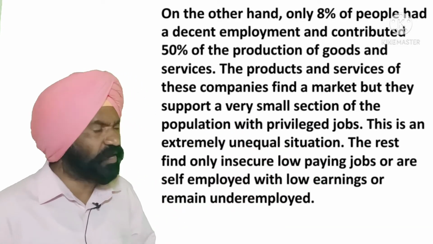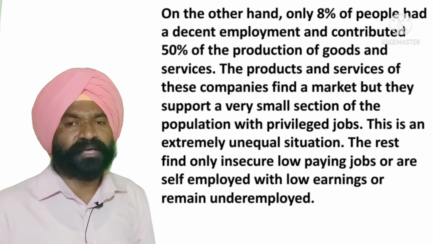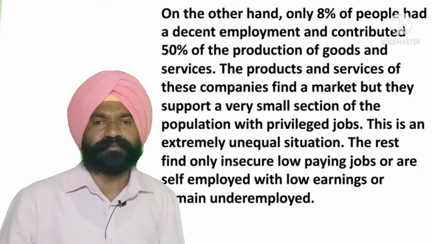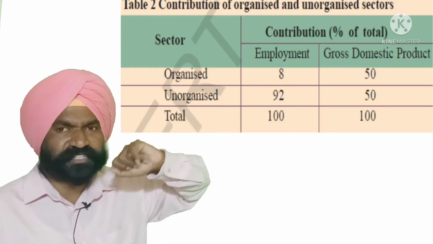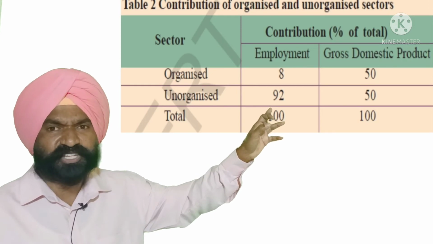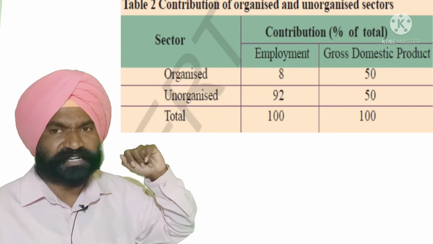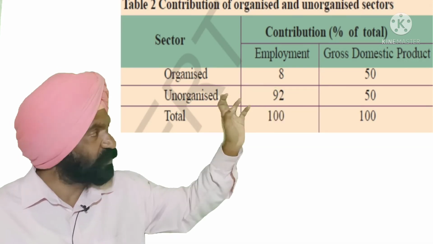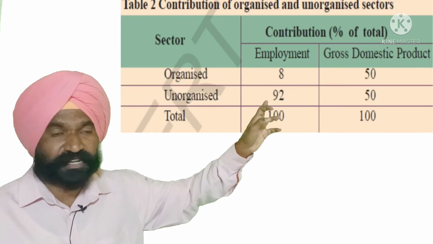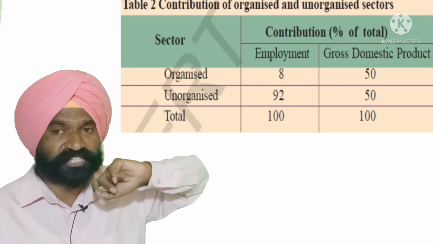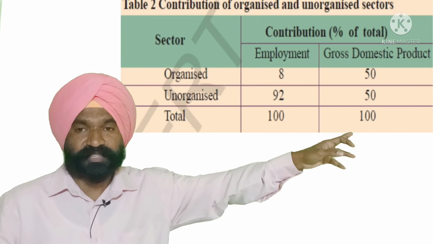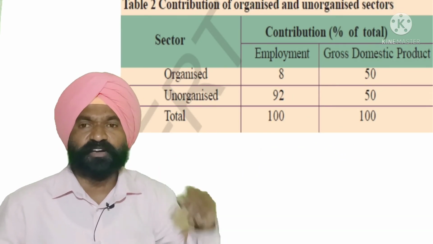The rest find only insecure, low-paying jobs, are self-employed with low earnings, or remain underemployed. Contribution of the organized and unorganized sector in employment and in GDP: organized sector employment is 8%, unorganized sector employment is 92%. But in terms of GDP, the 8% of the people employed in the organized sector are providing 50% of the GDP. The 92% of the people who are in the unorganized sector also provide a share of 50% of the GDP.